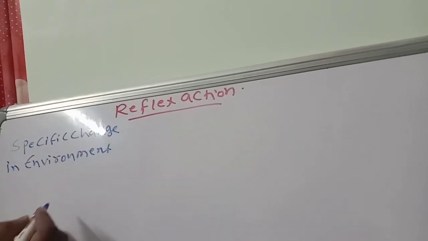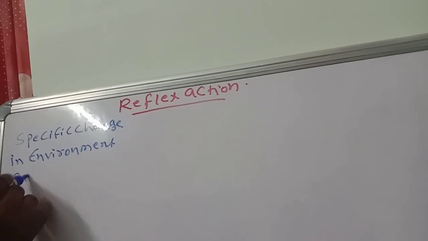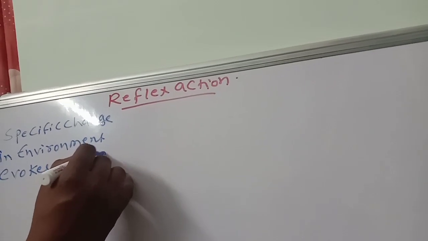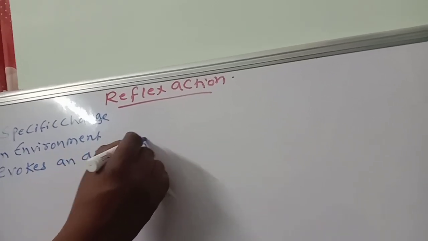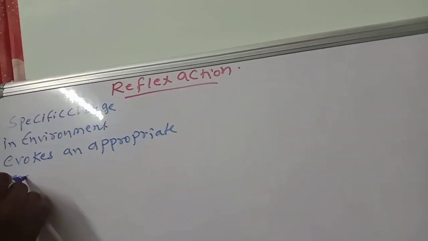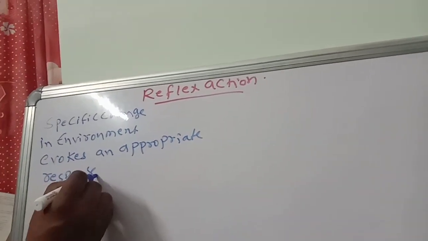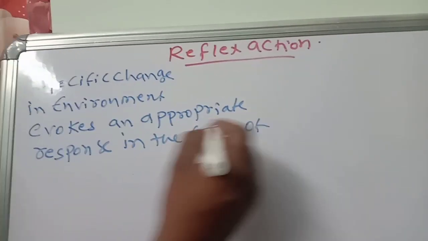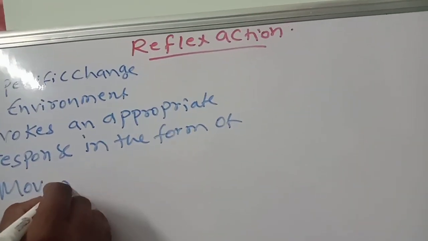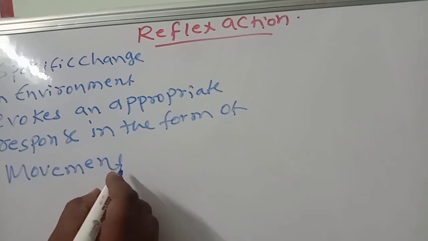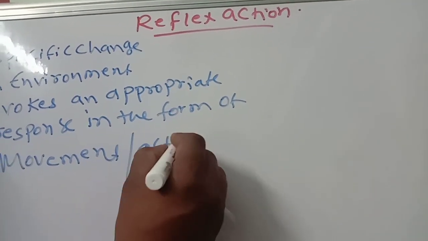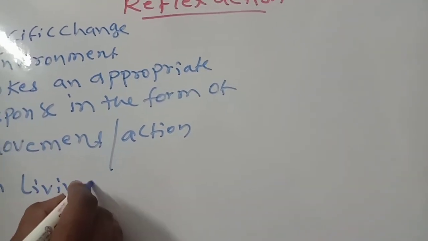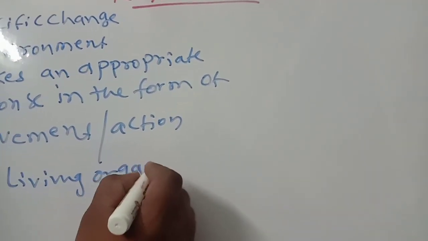What will happen? It evokes an appropriate response in the form of movement or action in living organisms only. That is called reflex action.